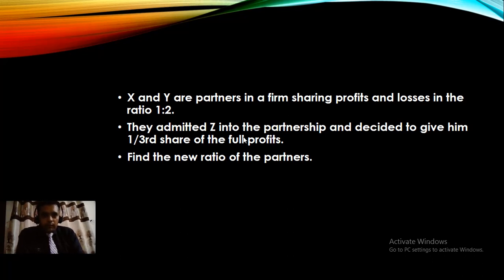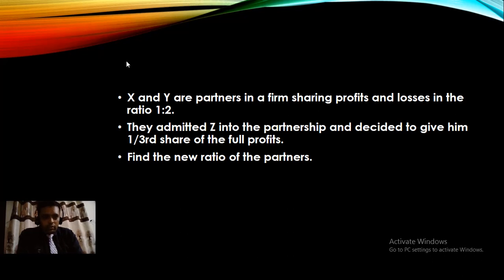Now let us understand with the help of a practical example. Suppose X and Y are partners sharing the profit in the ratio of 1:2. That means whatever profit the business earns, one part X will earn and two parts Y will earn.